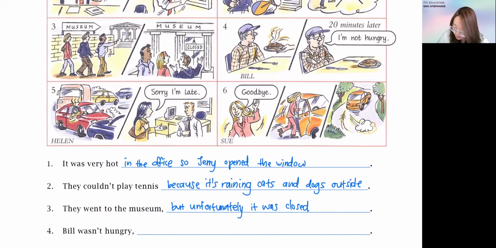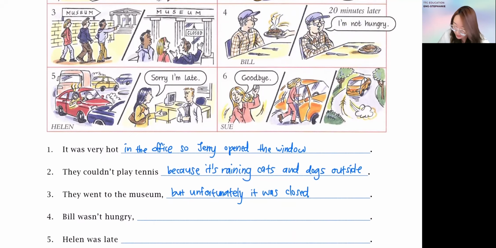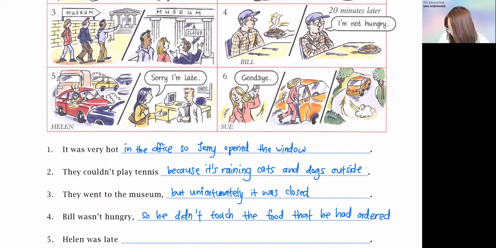All right, next one. This is the tricky one. A lot of students ask me, teacher, how? I'm not sure how I can connect both together. Let me tell you my answer, and see if it helps you. So Bill wasn't hungry, so he did not touch the food that he had ordered.